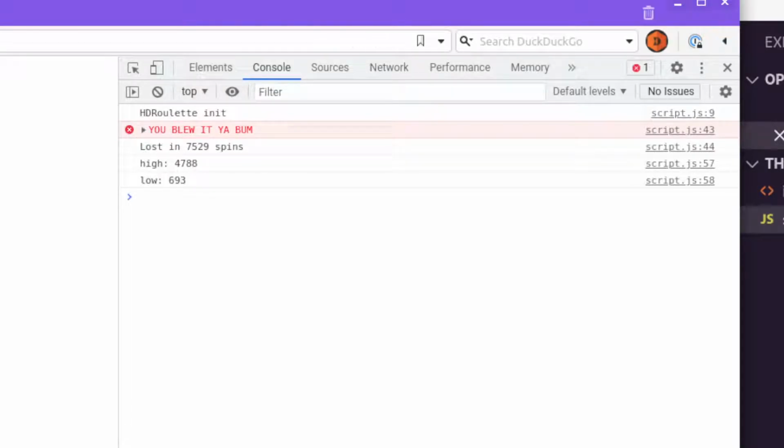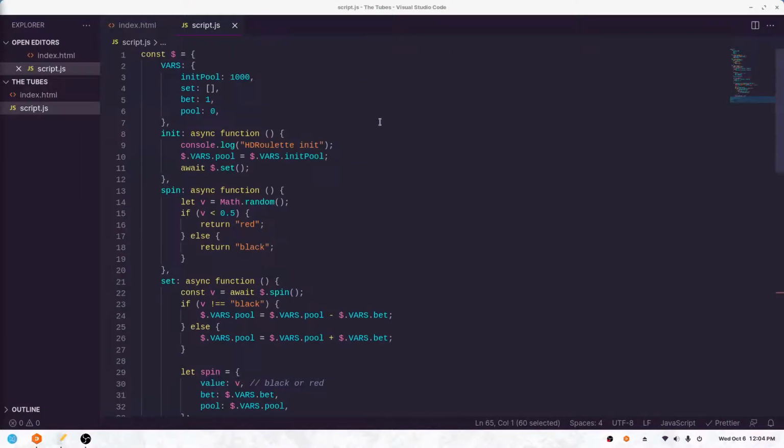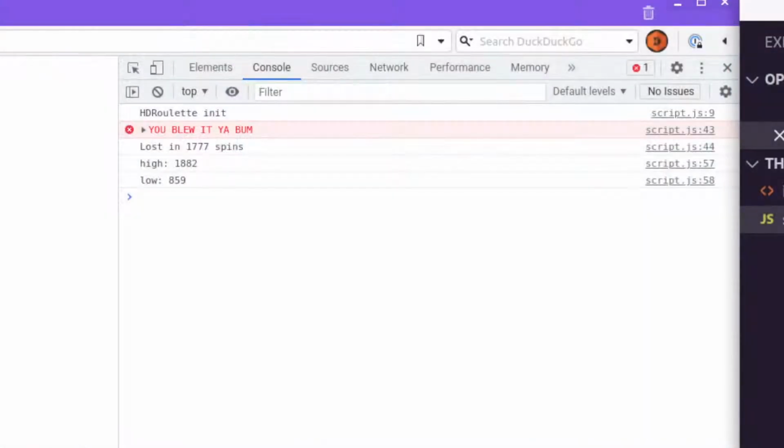Oh, look at that. 77,500 spins. Oh, there we go. This one, we lost everything at 130 spins, and we went down to $43. This is why it's a stupid strategy right here. This is why it's a dumb strategy. It's not pulling out. But you know what? This is only $1,000 we're using as the pool.